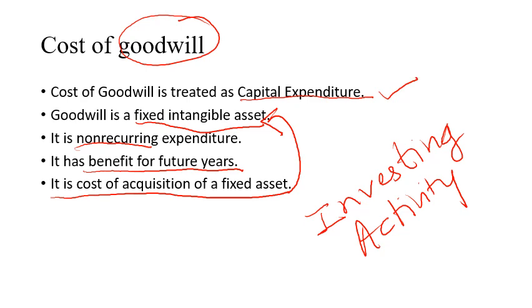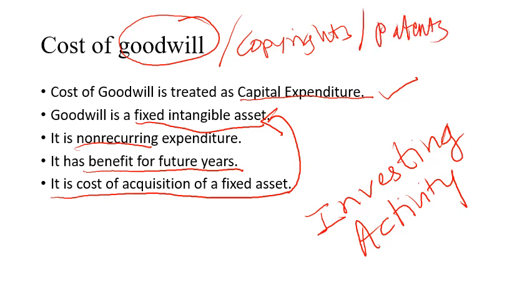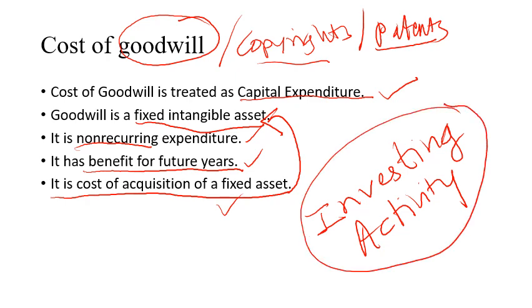Here, instead of goodwill, there may be copyrights, or there may be patents. The answer will be the same, because all these are intangible fixed assets. These are non-recurring expenditure. They have benefit for future years, and it is the cost for acquisition of the fixed assets, and they arise from which activity? Investing activity. So it will be treated as capital expenditure.